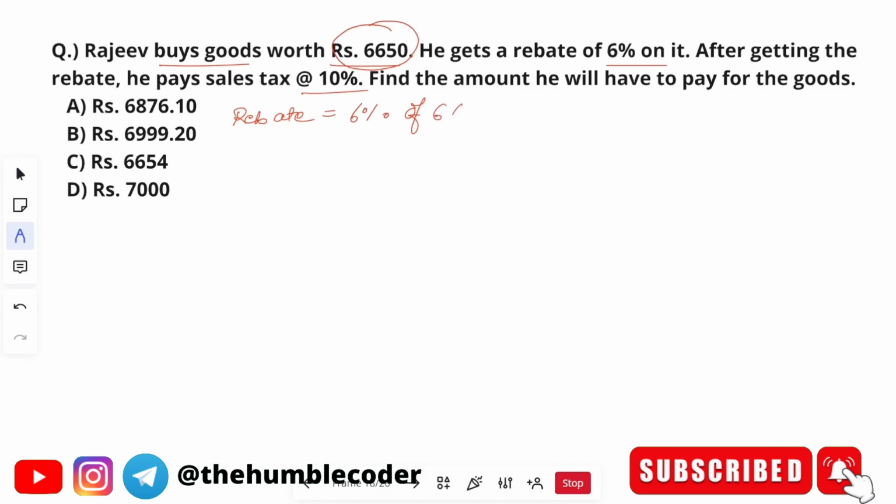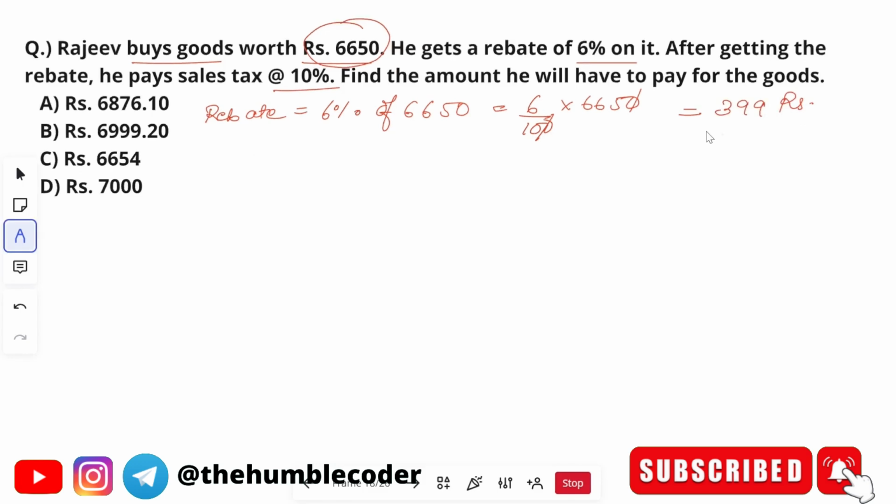So 6% of 6650: 6 by 100 multiplied by 6650. When you solve it completely, this will get cancelled and further it will get cancelled. So finally you will get the value as 399. So 399 rupees is the rebate that he has got. After getting the rebate, what will be the amount? 6650 minus 399, which is going to be 6251.